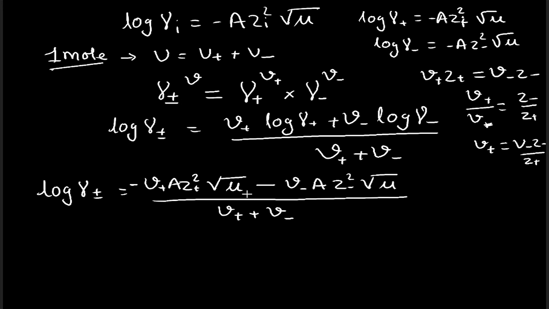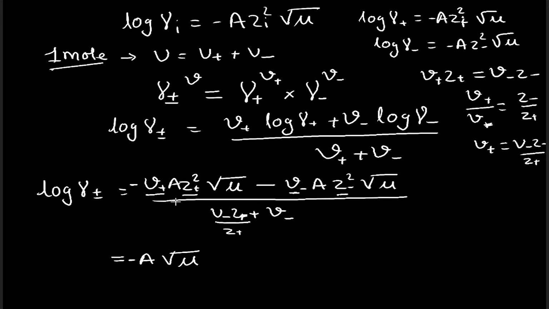So when we substitute that over here, this will become V minus z minus upon z plus, and we can take the common denominator, and then this denominator could go in the numerator. Also the common terms I can take out, that is I can take A under root mu, I can take minus also common out from both the terms, and then over here we have V plus z plus.